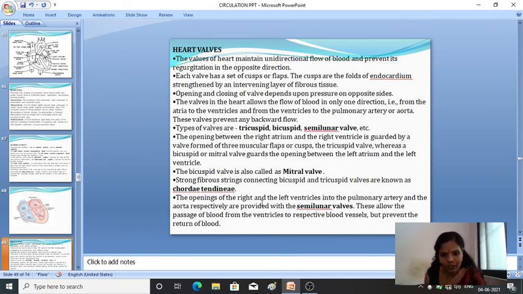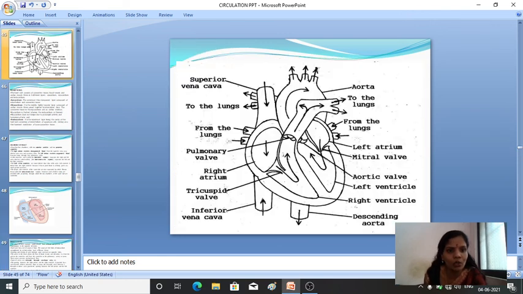Then the openings of the right and the left ventricles into the pulmonary artery and the aorta, respectively, are provided with the semilunar valves. Where are the semilunar valves? The openings of the right and the left ventricles into the pulmonary artery and the aorta are provided with the semilunar valves.